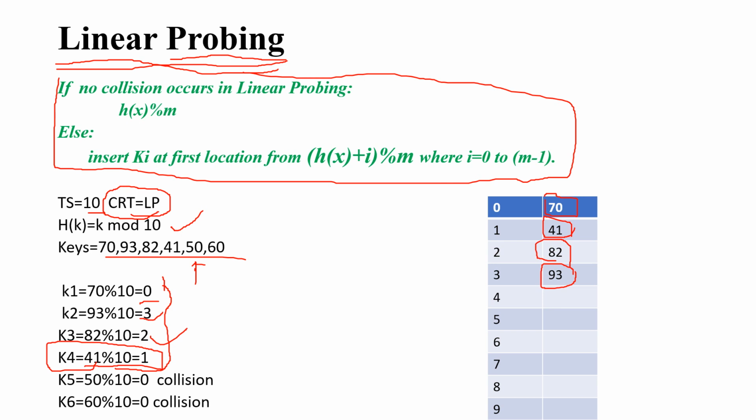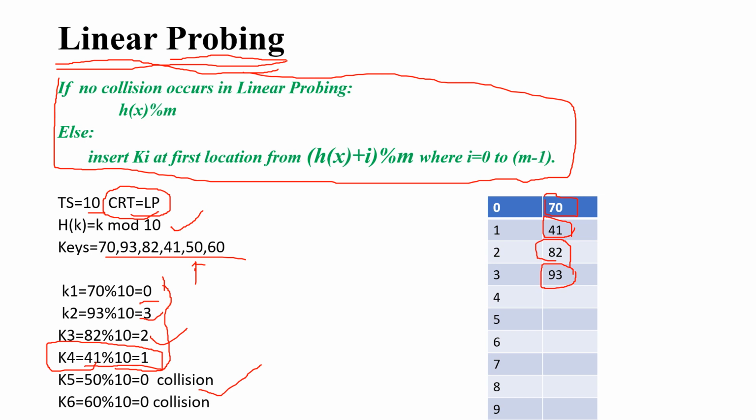So now look at your table. 0th index is already filled by 70. So what is this situation called? This situation is called collision. So you cannot store 50 at 0th index. Now, how are we going to store this 50 linearly, that I am going to explain. I'll explain the meaning of linear here in linear probing.